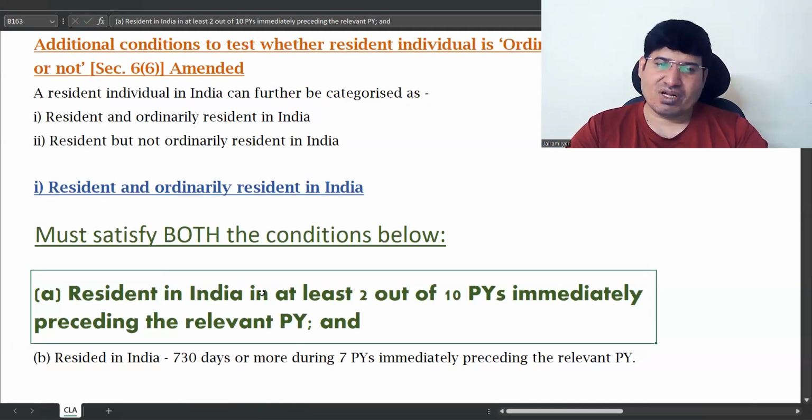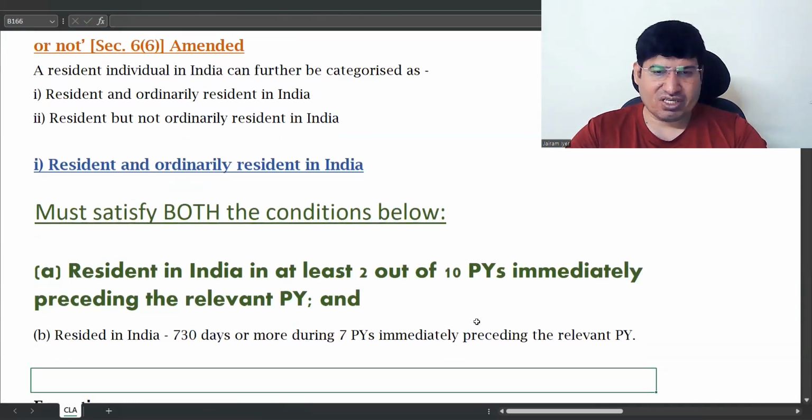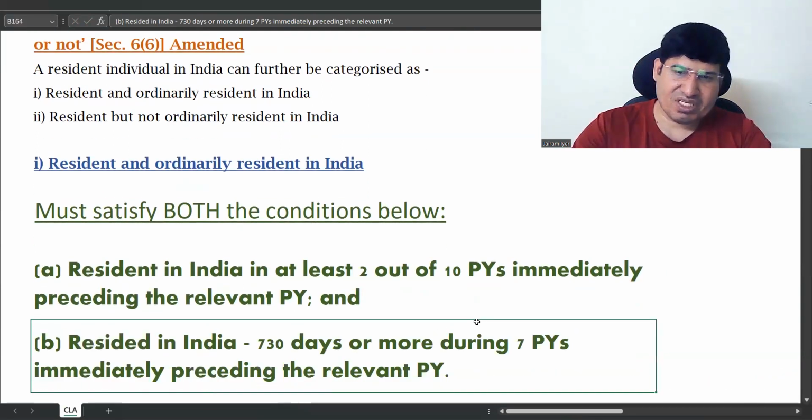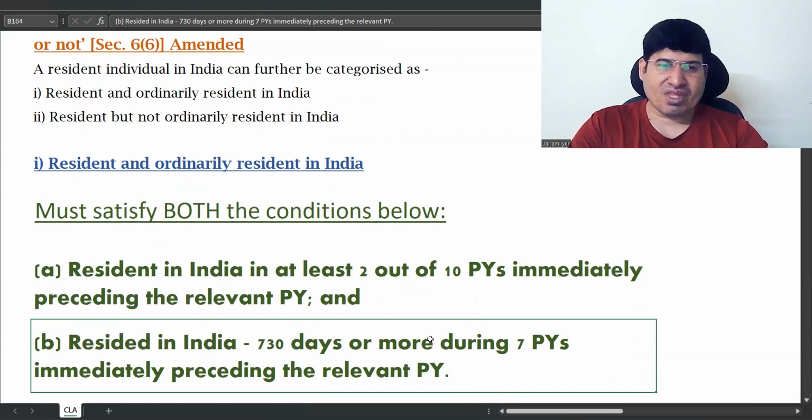So here he must be a resident in India at least two out of 10 previous years, immediately preceding the relevant previous year. So we just have to check whether he is resident. Don't worry about ROR and RNOR. Again, it is immediately preceding the relevant previous year. Second point is also immediately preceding the relevant previous year.